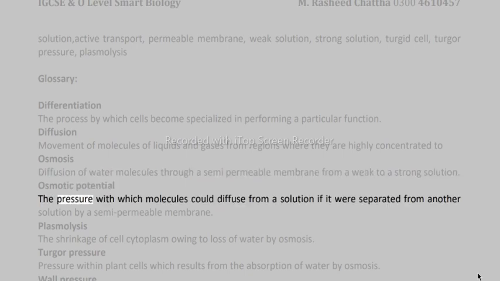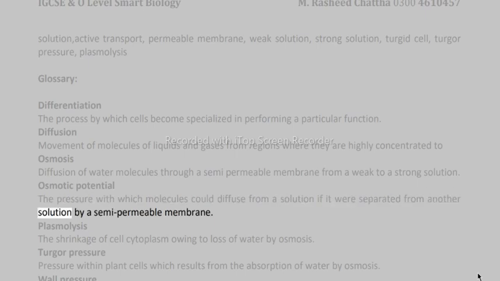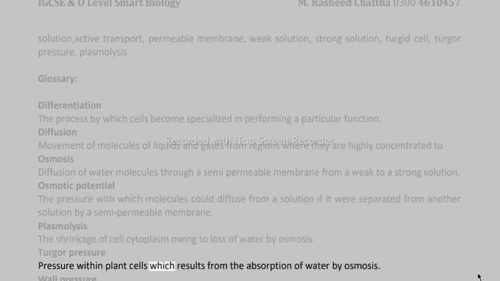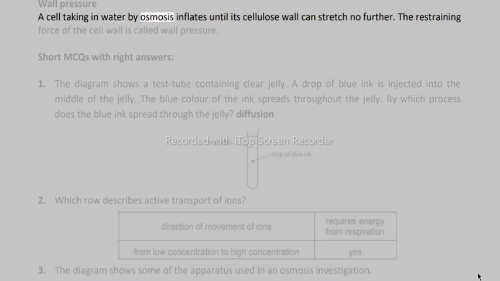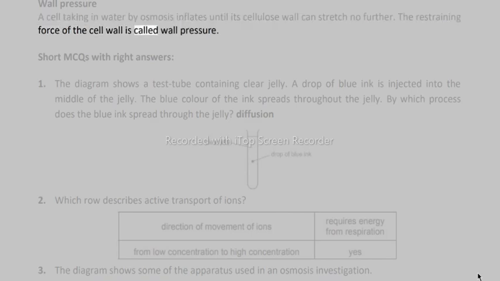Osmotic potential: the pressure with which molecules could diffuse from a solution if it was separated from another solution by a semi-permeable membrane. Plasmolysis: the shrinkage of cell cytoplasm owing to loss of water by osmosis. Turgor pressure: pressure within plant cells, which results from the absorption of water by osmosis. Wall pressure: a cell taking in water by osmosis inflates until its cellulose wall can stretch no further. The restraining force of the cell wall is called wall pressure.